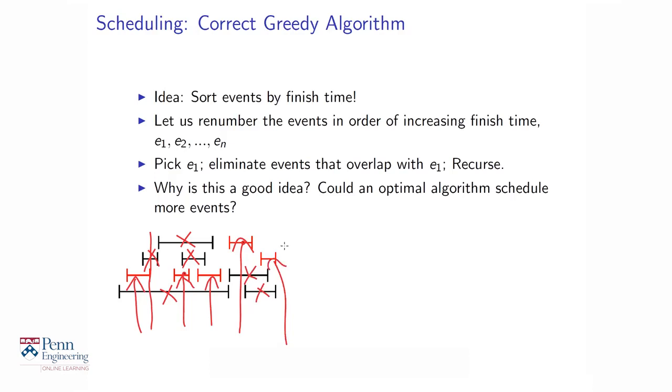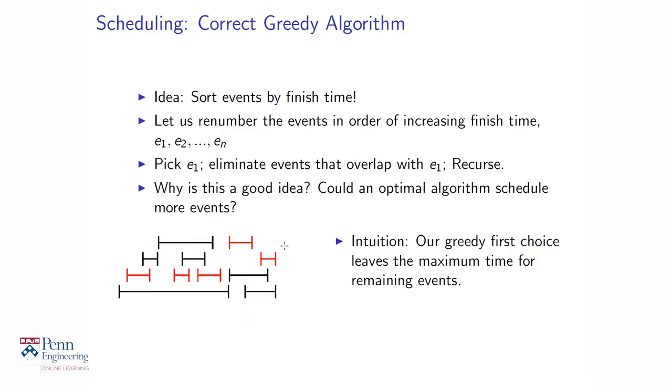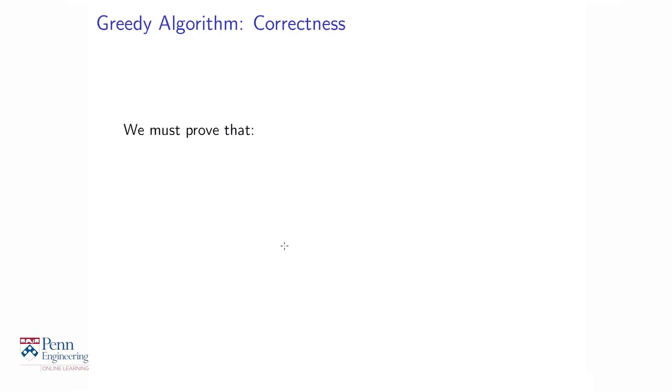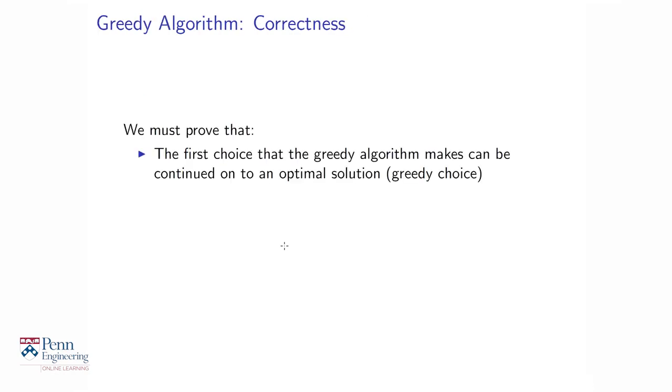Now, we can ask ourselves, could an optimum algorithm have produced more events, scheduled more events in the auditorium? So the intuition for this greedy algorithm is that choosing the event that finishes first leaves the most time available for the remaining events. But can we make that into a more solid proof of correctness? So the optimum couldn't do better. Let's prove that the first choice that the greedy algorithm makes can be continued on to an optimal solution.